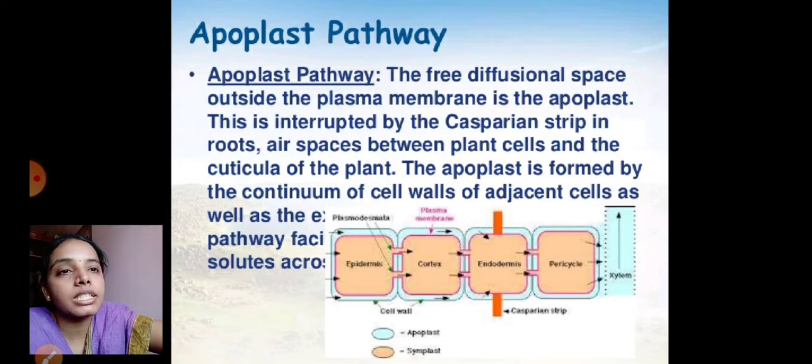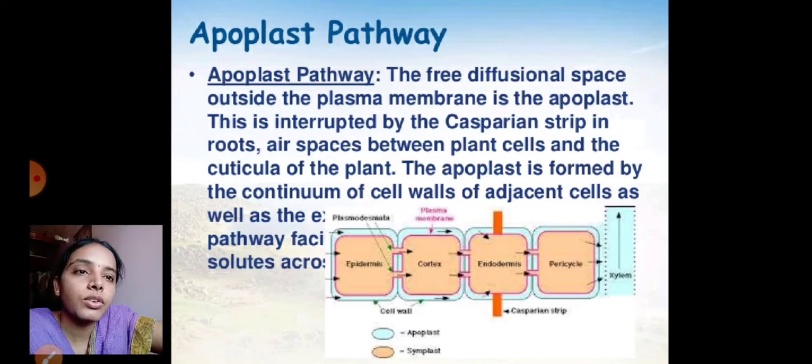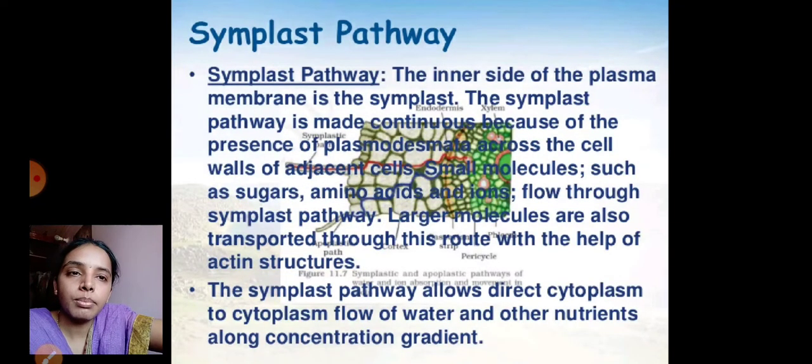So the apoplastic pathway involves the free diffusional space outside the plasma membrane, which is the apoplast. This is interrupted by the Casparian strip in roots, air spaces between plant cells, and the cuticle of the plant. The apoplast is formed by the continuum of cell walls and the adjacent cells. The symplast involves the movement of molecules through the cells present in the cortex, through the plasmodesmatal channels.